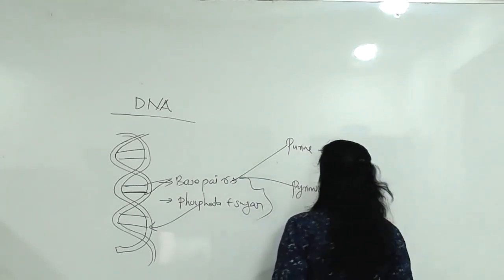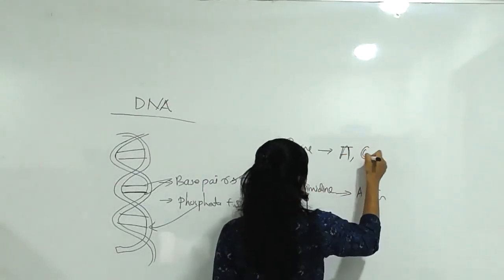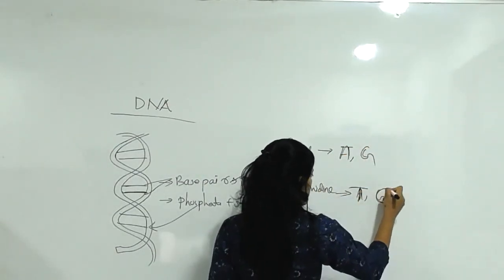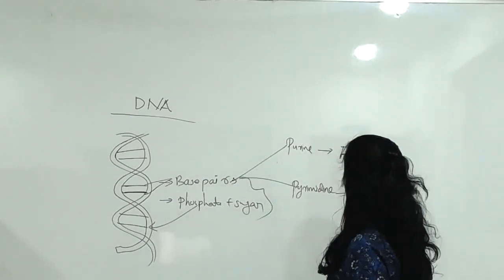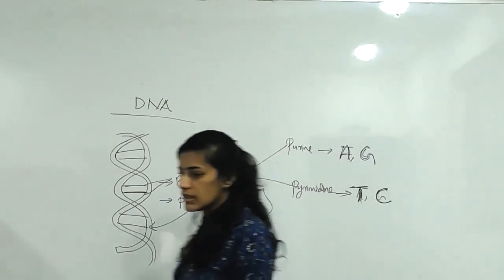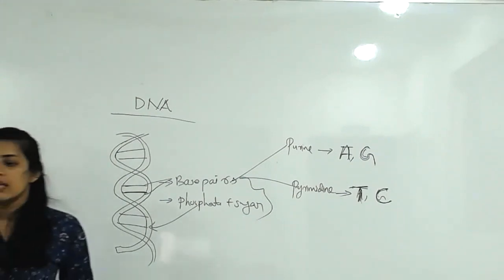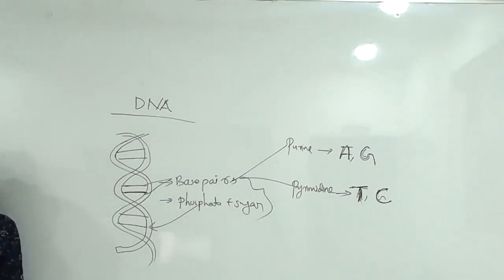Adenine and guanine are purines. Thymine and cytosine are pyrimidines. A, G purines; T, C pyrimidines. Okay. So these are the main things present in it.